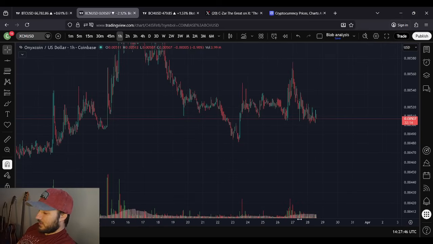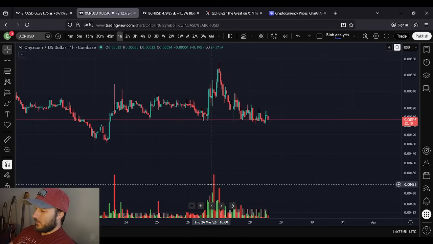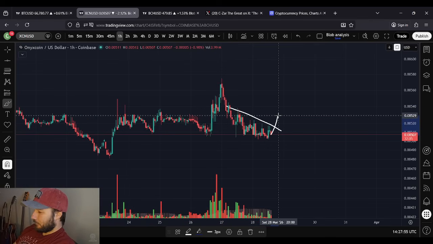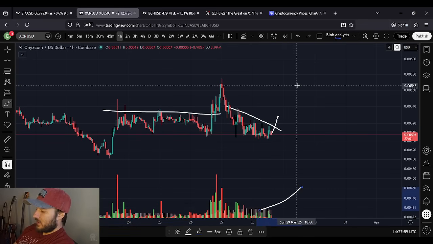But that doesn't mean that it's detrimental to the price. It just means that it puts a stop in this momentum that we've got going for us. I'd really like to see us get above this kind of trend here, and then most importantly get above these highs here and see volume come into that side. That's what I would like to see.